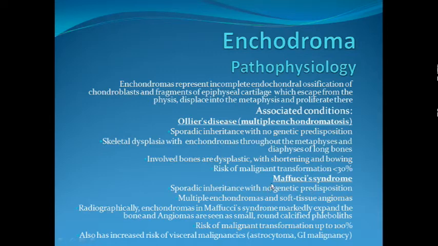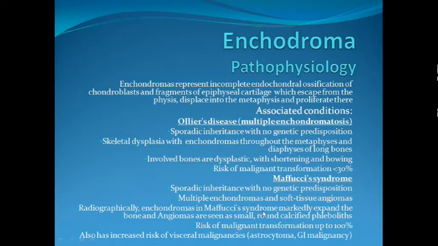However, Maffucci syndrome can have as high as 100% risk of malignant transformation. So almost every Maffucci syndrome patient, with multiple enchondromatosis along with multiple soft tissue angiomas, has a very high risk, almost 100% risk of malignant transformation. They also have a higher risk of visceral malignancies like astrocytoma, GI malignancy, etc. Maffucci syndrome, just like Ollier's disease, has sporadic inheritance, no genetic predisposition,